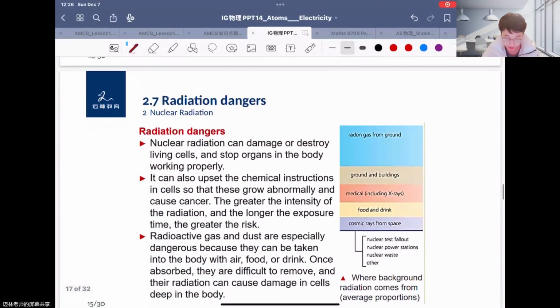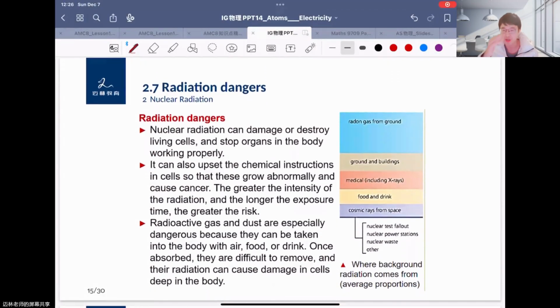So after that, we have a discussion about radiation dangers. Okay, so in our daily lives, some radiation is very dangerous for us. If you go to the hospital, you will find some examinations that need radiation or gamma radiation, right? So there will be a sign or symbol on the door like this way. It means that there's nuclear radiation. You have to keep away from the door or keep away from this room. Okay, so this is radiation dangers.